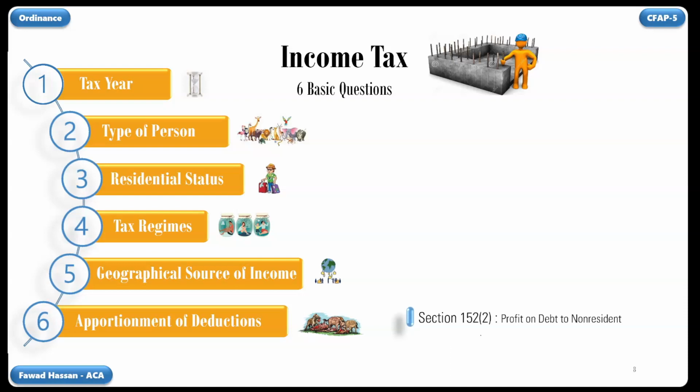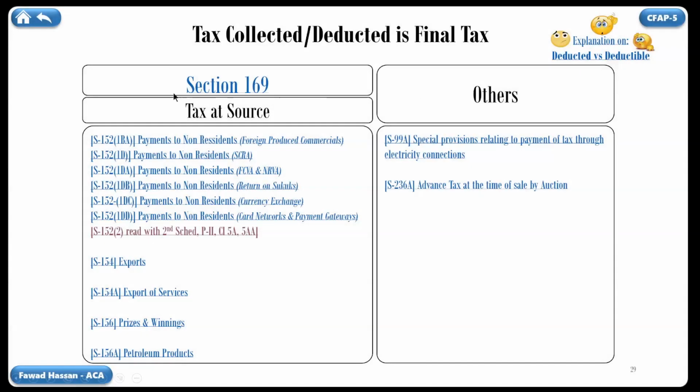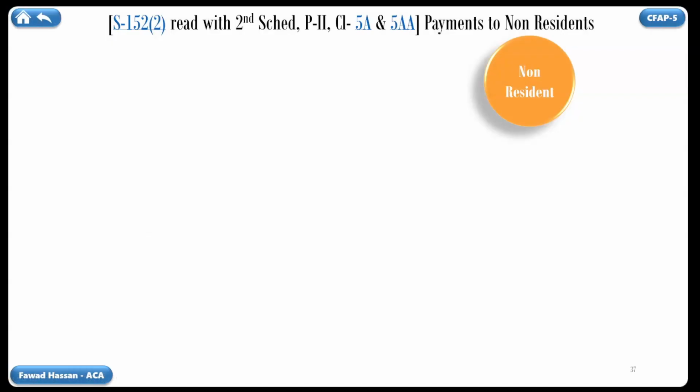Section 152 subsection 2. This subsection is about payment of profit on debt to non-resident. Let's go to the tax regime link, and then click on this green box. Now we are on a slide which is about section 169. From here, click on the link for today's discussion. The taxation of this transaction will follow the same pattern as was discussed in the video of section 169.